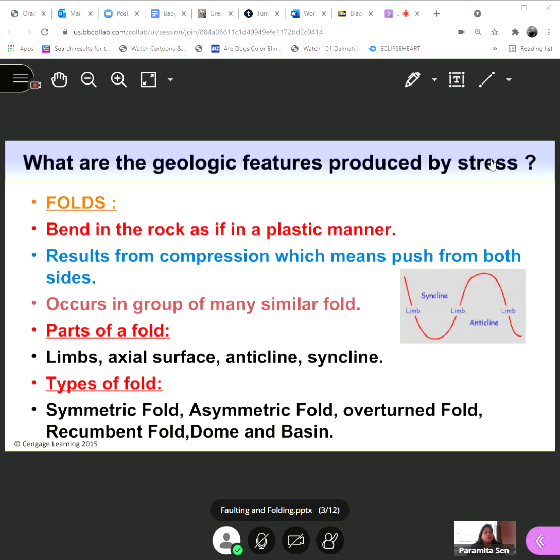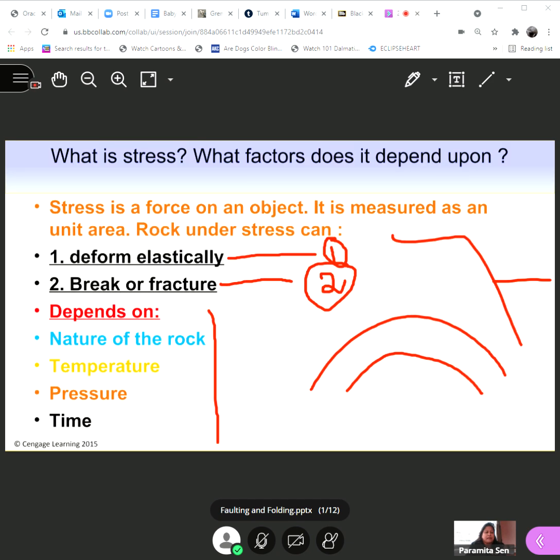So after this, we are going to talk about the geologic processes produced by stress. Please write it down: the geologic processes produced by stress. Now, one thing I'll say is that we have plastic deformation, okay? So just remember, please write it down, that when there is a change of the...